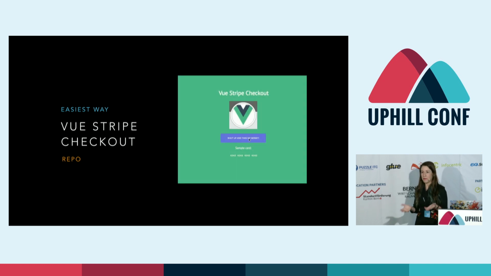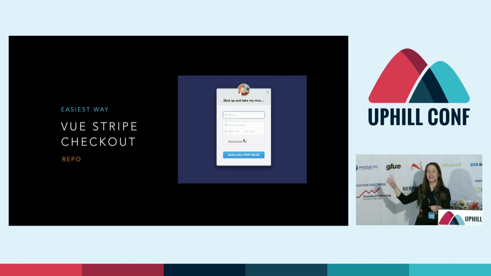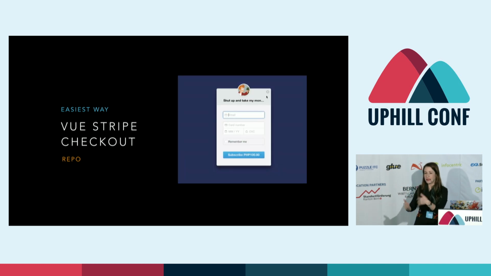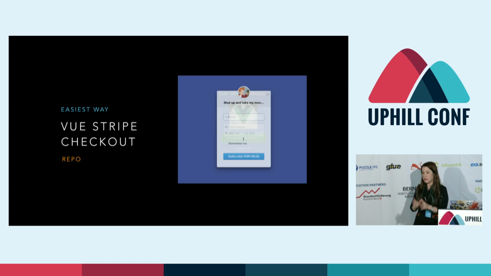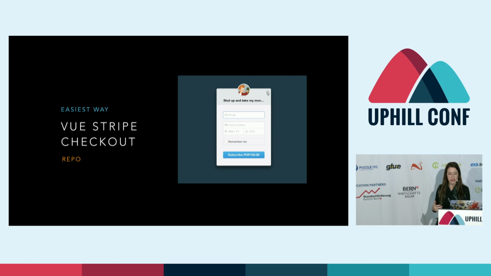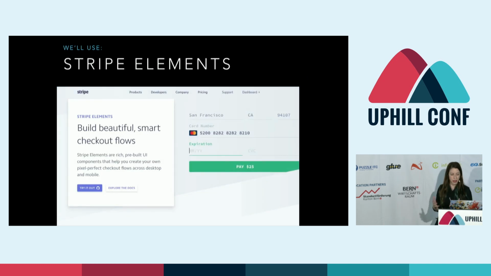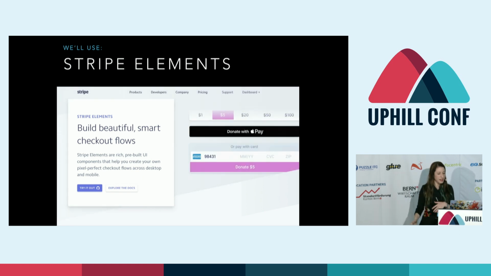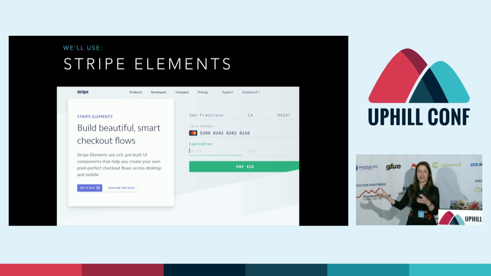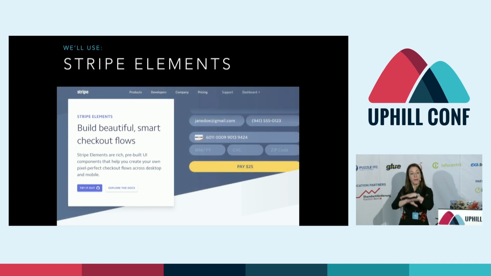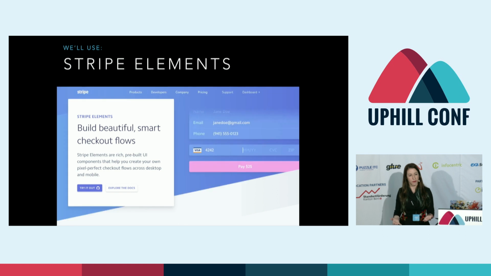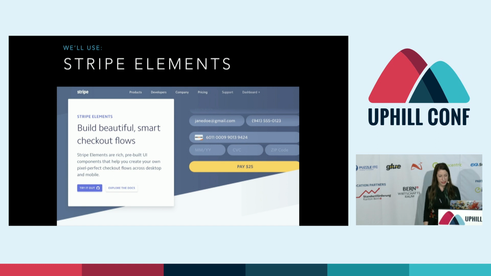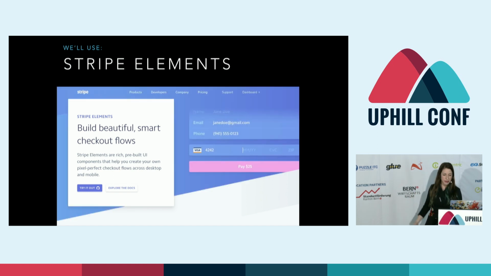It's really easy to implement, but something you might have noticed was we didn't have just a simple button. I actually made that form look like it was embedded in my site and styled it like my site, so it felt like more of that experience, and that's what I want to make. So I used something else. I used a thing called Stripe Elements. And Stripe Elements has an Angular version, it has a React version, it has all different versions. What they allow you to do is basically take the most important pieces of Stripe, but still make forms the way that you normally would, so you could still do all of the normal error handling and all the normal unit testing and make it fully integrated with your site.